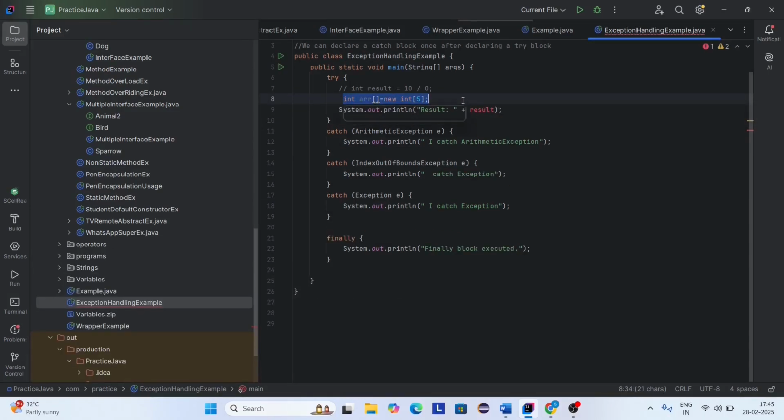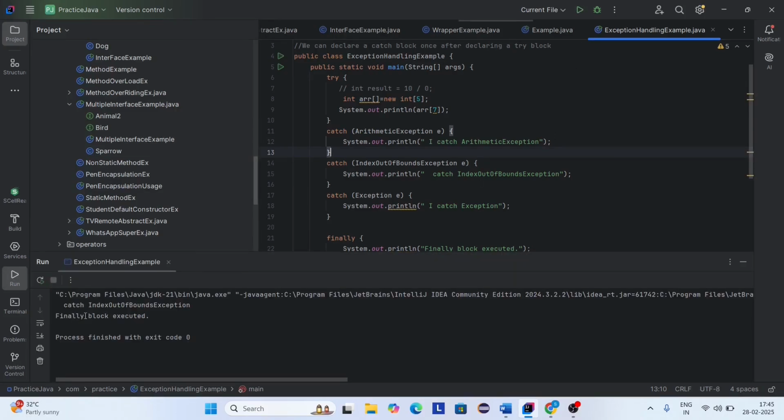So here I will declare an array, and I would say to print array of 7. Here I will change this message to index out of bounds exception. In this code, you will get an index out of bound exception. Here you can see catch index out of bound exception. Why? Because here I define the size as 5, but I'm trying to print the index 7, which is index out of bound exception.